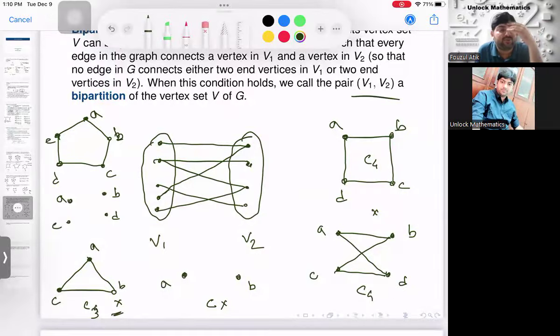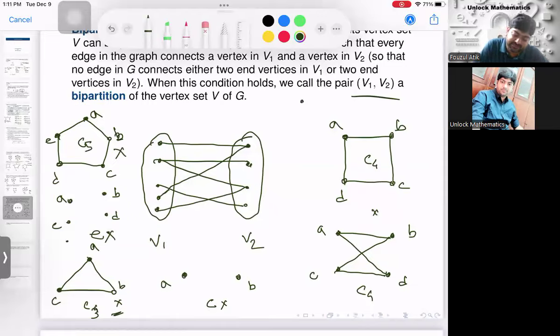But how will I put E? Because if I put E here, there is an edge between E and A. If I put E here, there is an edge between E and D. So E I cannot put. Therefore, this C5 graph is not a bipartite graph because you cannot make a partition of it.